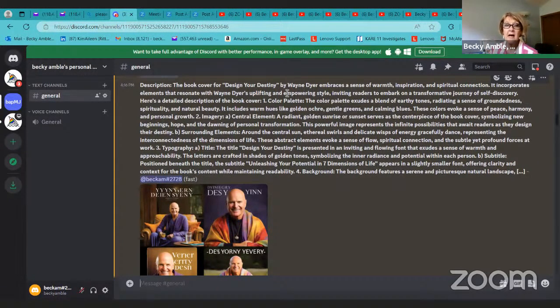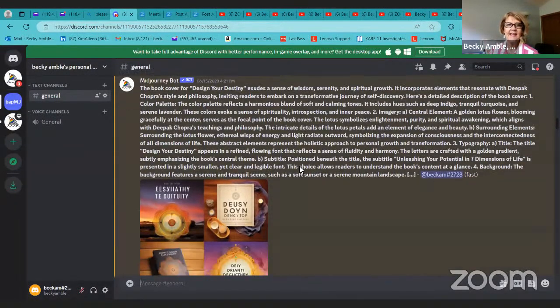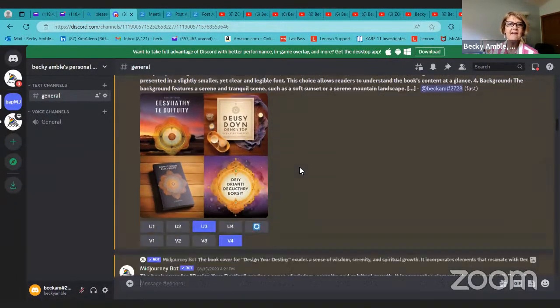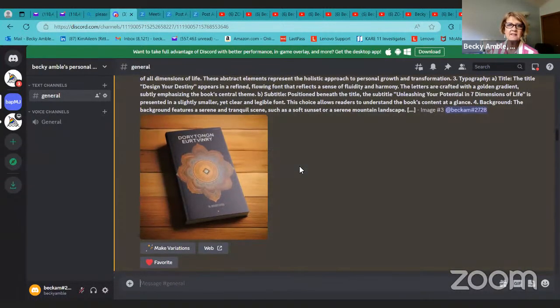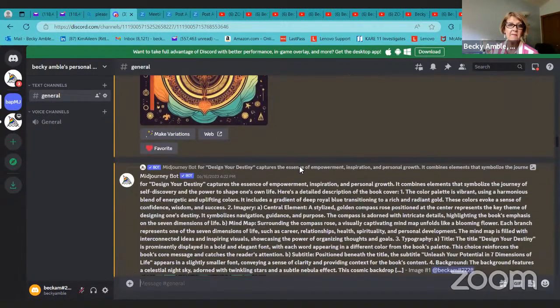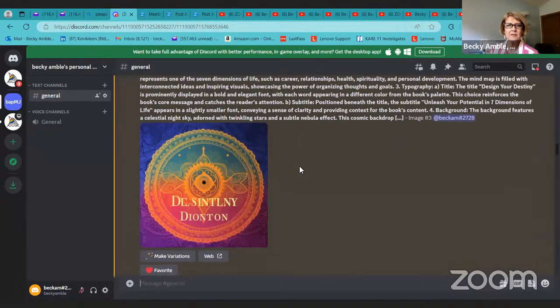to do instead of saying by Wayne Dyer, because what did I get? Wayne Dyer on the cover. And that didn't do it for me. Anyway, I just want to show you a couple others. You can see how many different things it can generate. It's quite remarkable. And again, MidJourney seems to have maybe some more sophisticated capabilities.